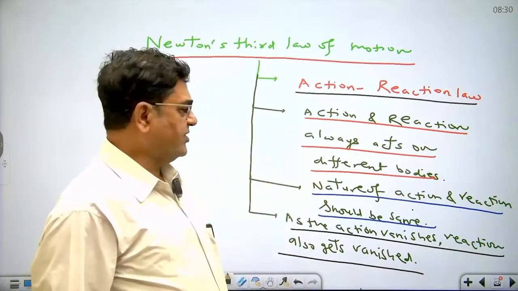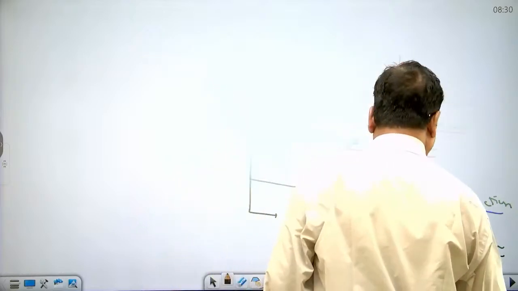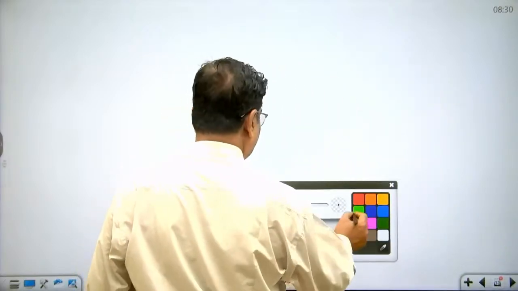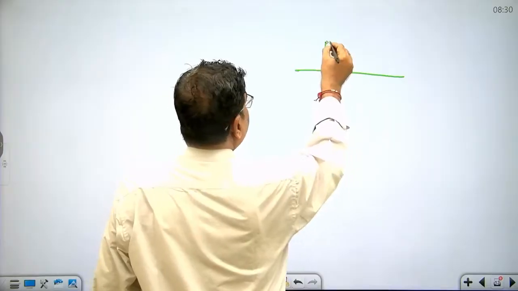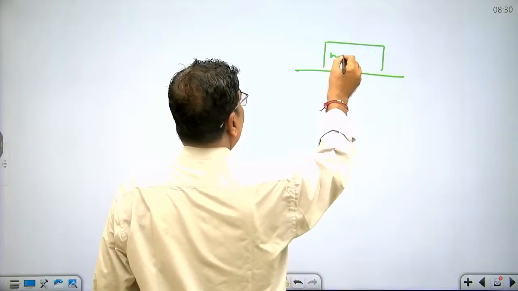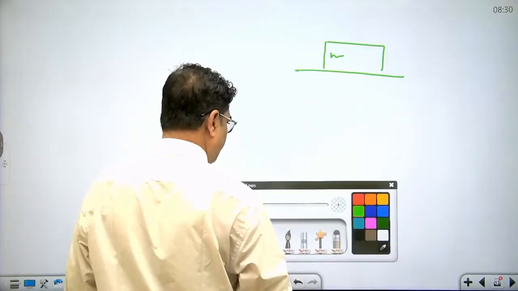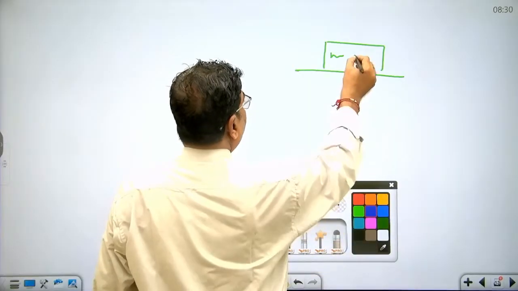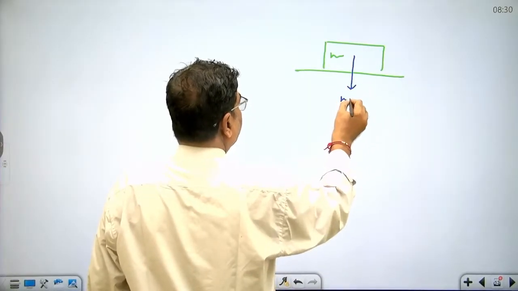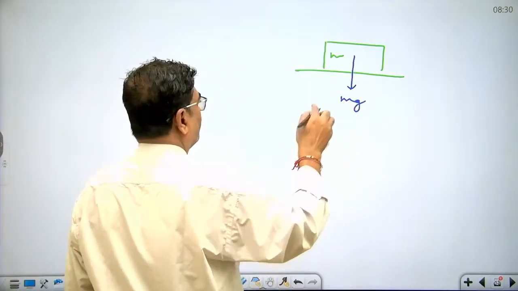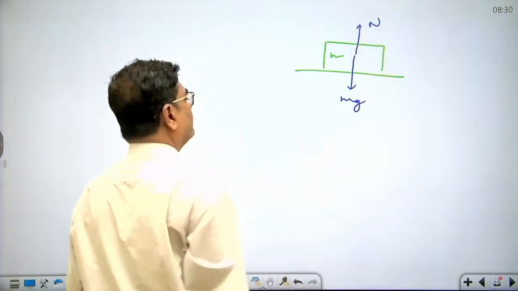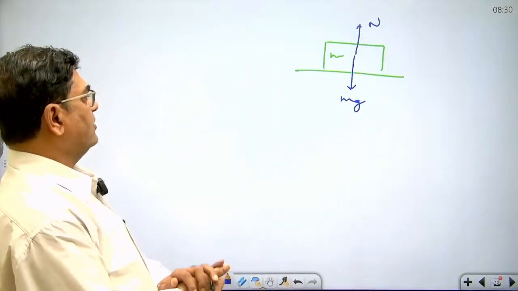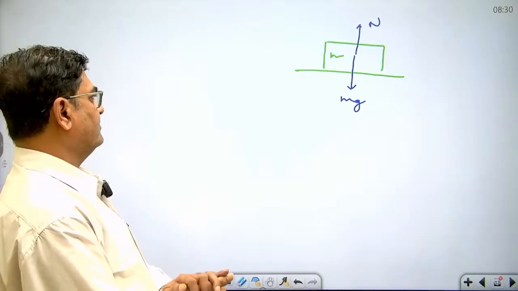Now let's see an illustration that will define action-reaction more clearly. Look at this block of mass m. This weight is acting downward and this is the normal reaction exerted on the block by the contact surface.